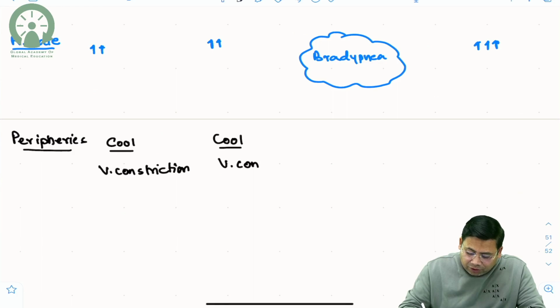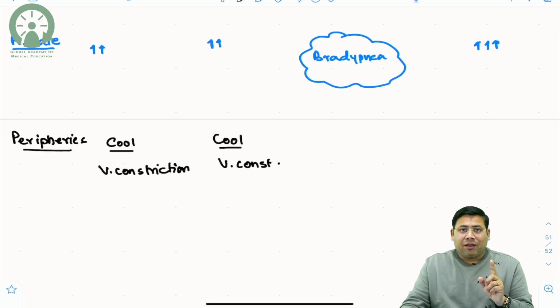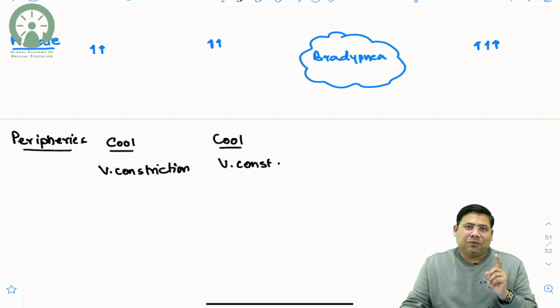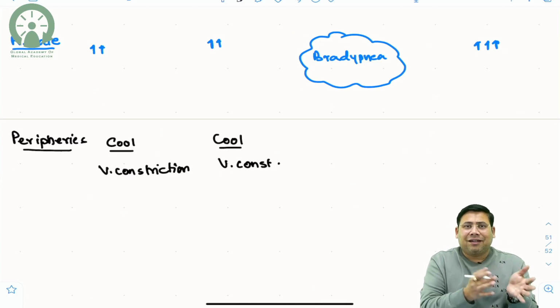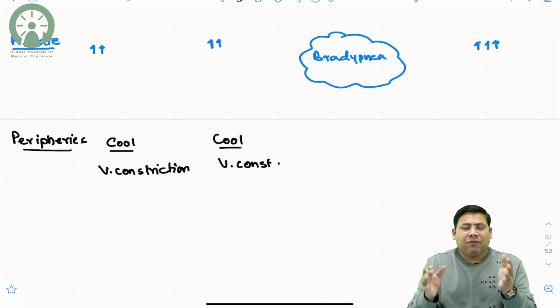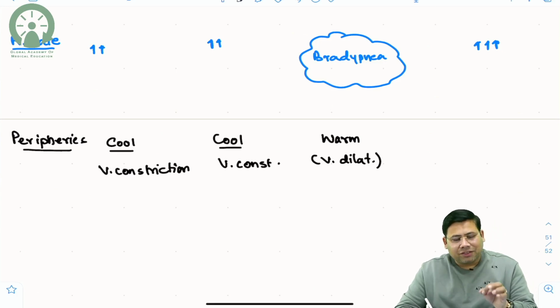The next is what happens in case of neurogenic shock. In neurogenic shock, everything that is developing is just because of one factor, that there is central loss of what? Sympathetic tone, and that is a very important aspect. So there is peripheral pooling of the blood. So peripheral resistance is decreased in this case rather than increased. So there is pooling of the blood, and when blood is pooled there, the extremities are warm. So basically here you get to see vasodilatation. Vasodilatation is the factor which is very important here.